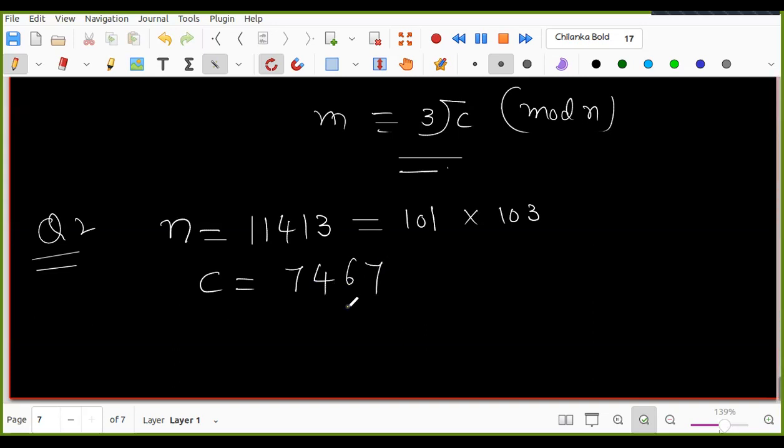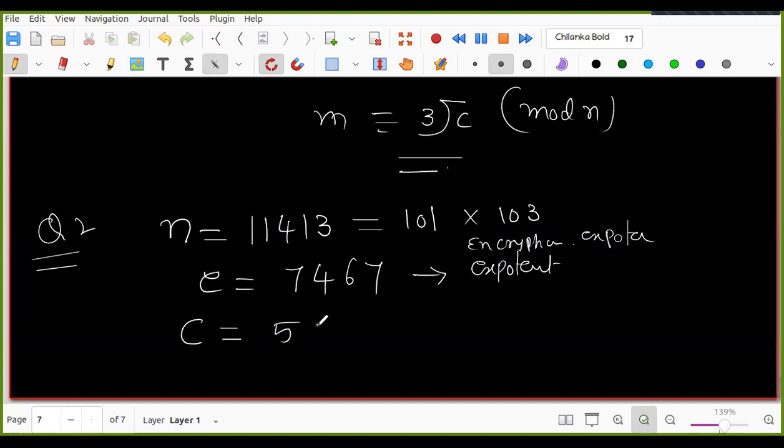E is 3, the encryption exponent. Since it is a small number, I am able to factor it, but in general you do not know this. The ciphertext C is 7467. Find the plain text.